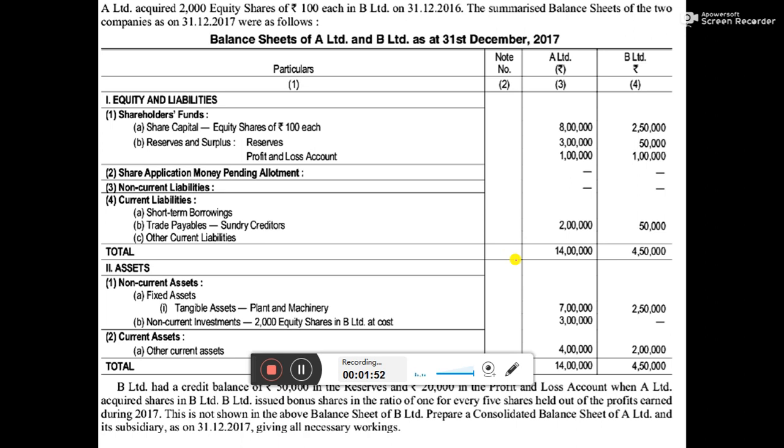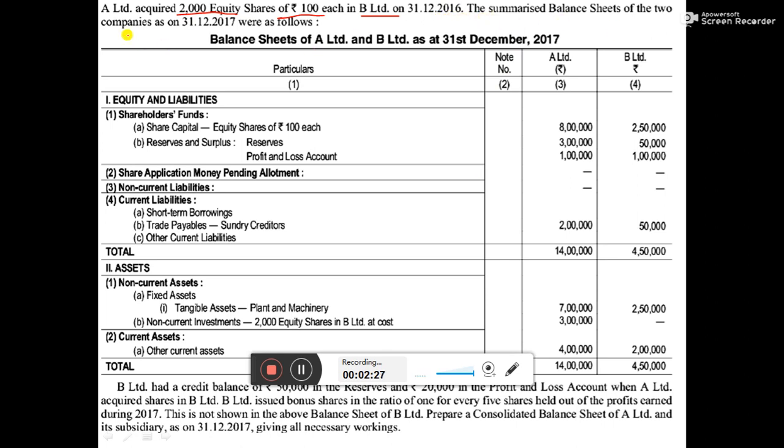In this problem, A Limited acquires 2000 equity shares of rupees 100 each in B Limited. So basically this means that A Limited has acquired B Limited. So A Limited is the holding company and B Limited is subsidiary company. So A Limited is holding 2000 equity shares of B Limited of rupees 100 each as on 31st December 2016.